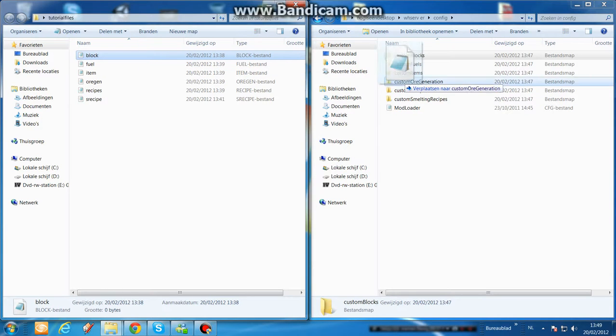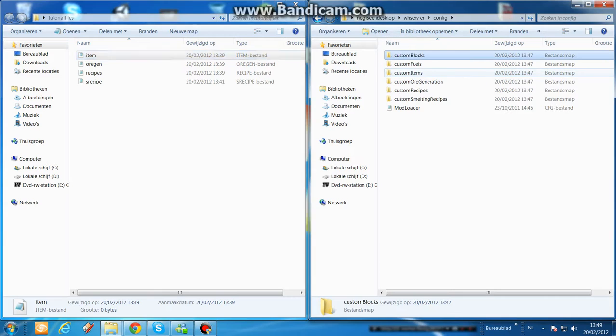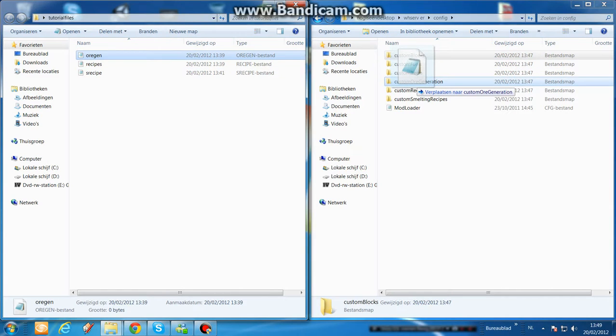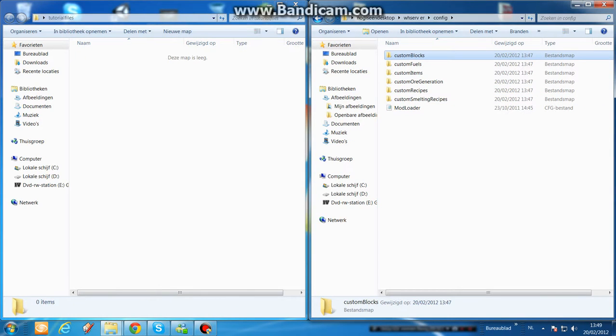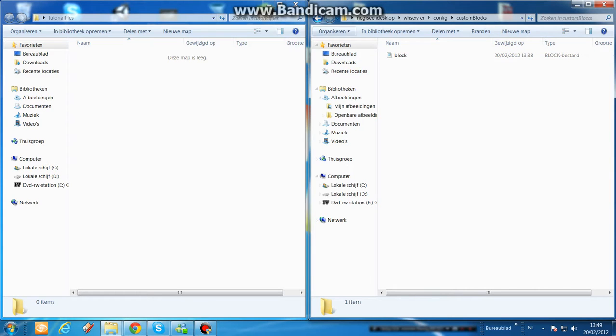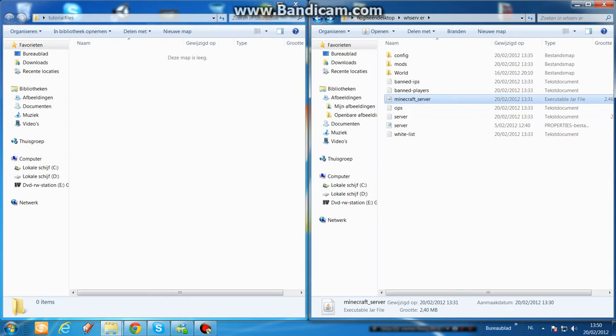If I drag my block into the custom blocks, my view in the custom views, that's it. You're now done installing your files in the server. Then just start your server and everything's okay.